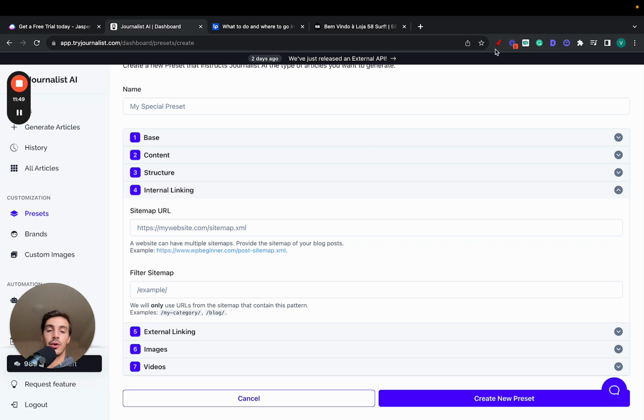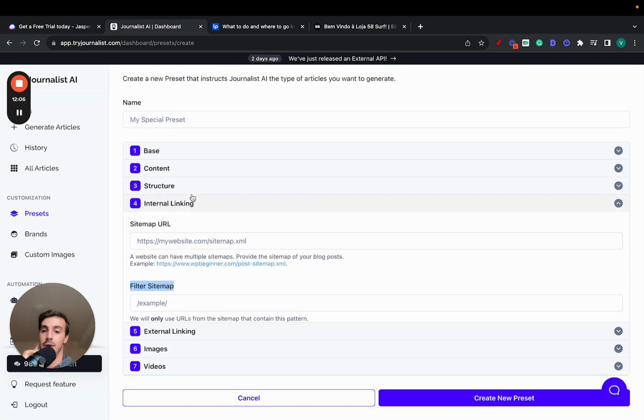You don't have to read through the article and figure out what's the best place to add an internal link, choosing the anchor text. We do all that for you, right? We find the relevant page, and then we find a relevant place on the article you just generated, as well as the anchor text to create that link. Super powerful, and you can filter it if you want to be a bit more specific.